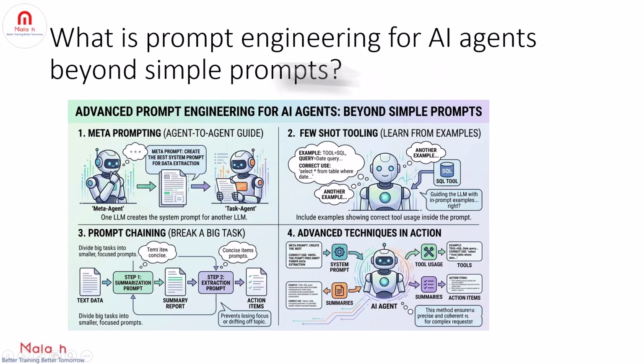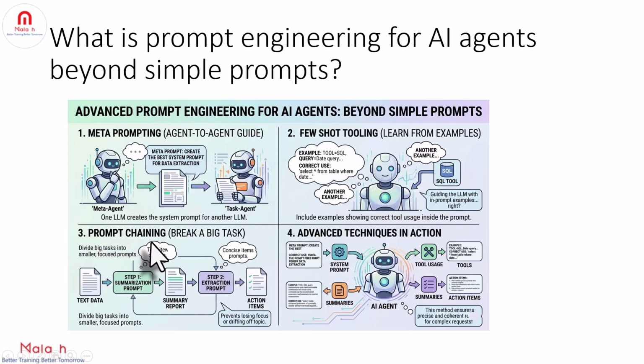What is prompt engineering for AI agents beyond simple prompts? It's about designing smarter prompts to guide the agent effectively, like meta prompting. That is, ask one LLM to create the best system prompt for another LLM. And few shot tooling. That is, include examples in the prompt showing how to correctly use a tool, like here's how to use the SQL tool for date queries. So we are guiding the LLM with the examples inside the prompt, right?